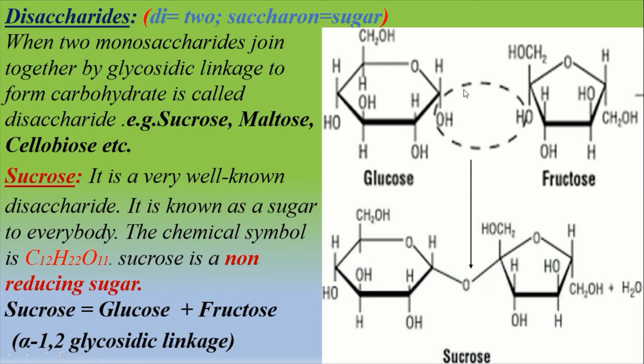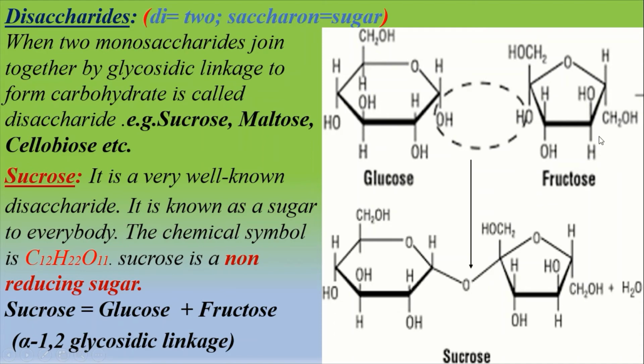Though glucose and fructose are reducing sugars, sucrose is a non-reducing sugar because in the formation of sucrose, an alpha-1,2 glycosidic bond is formed between glucose and fructose.